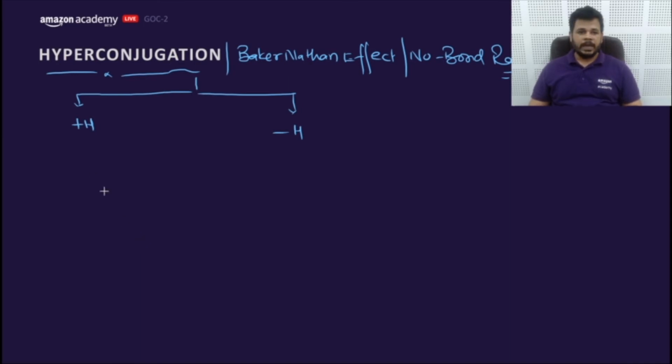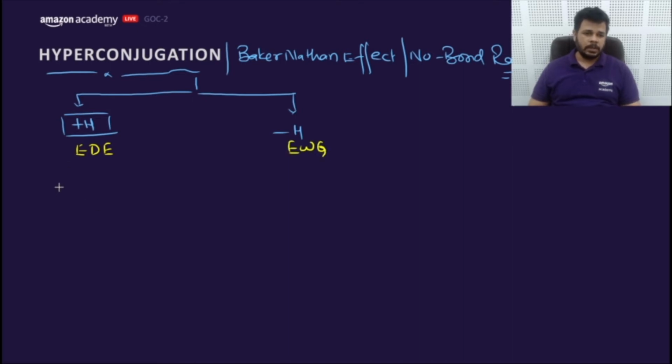Okay, let's move. Plus H means electron donating effect, and minus H means electron withdrawing effect.